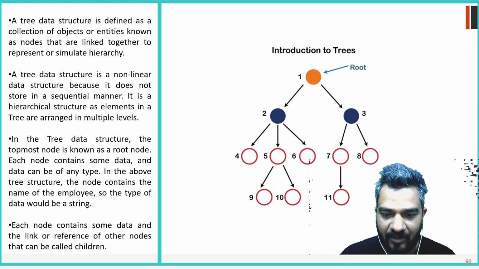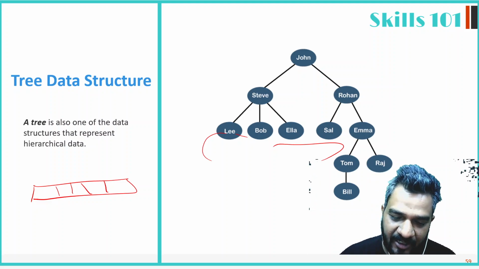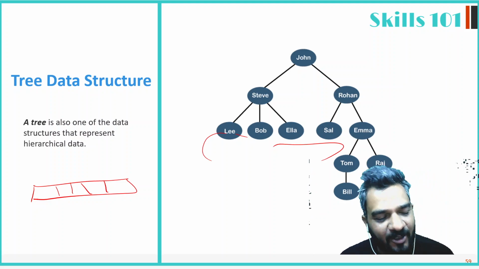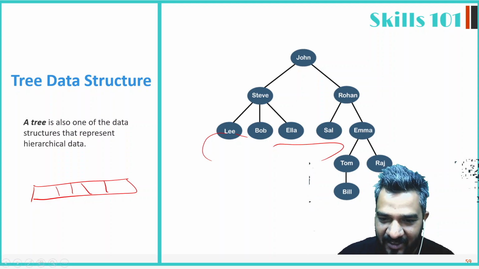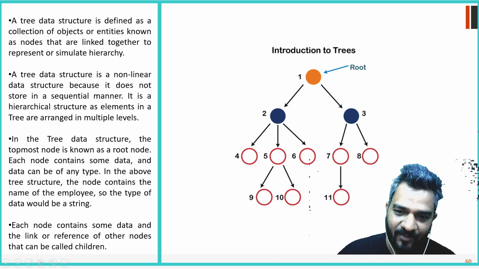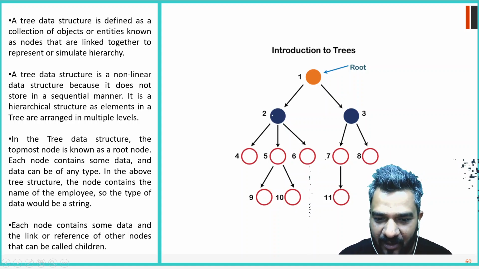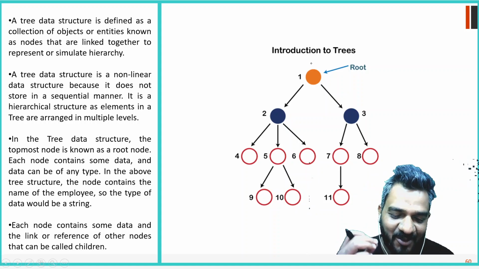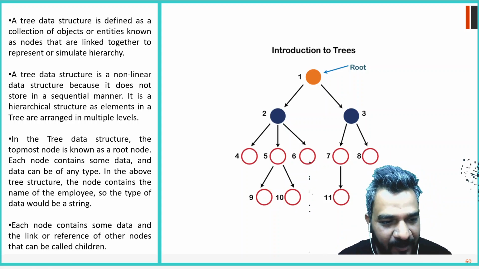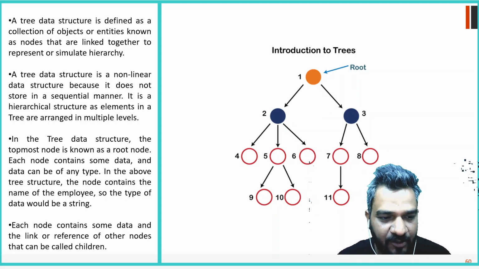right? Again, there will be a lot of new words, terminology, that we will use, but it will be similar to a normal tree. So in a tree normally there is a root, and in the same way in this tree structure, John is the root, right? A tree data structure is defined as a collection of objects or entities known as nodes. So each circle we will call a node. Why? Because this will be the same as the linked list node that we used to create.